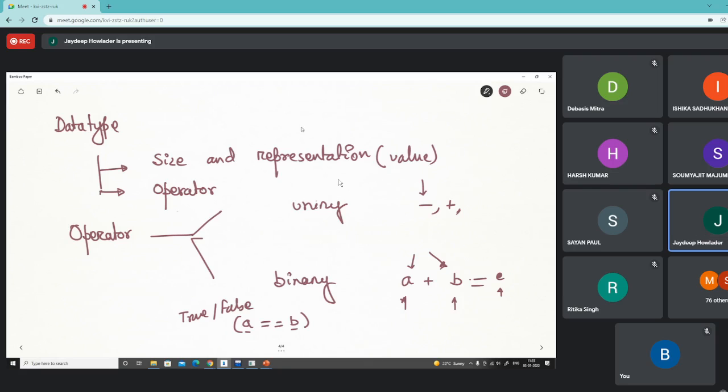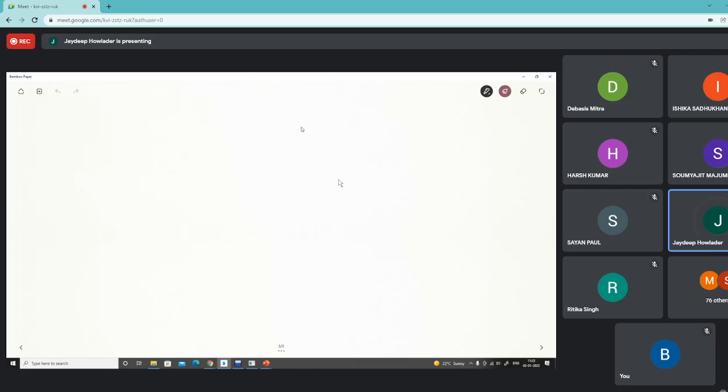So in this way, if we try to understand the C operations, then C operations are classified into three or four categories. The first are the arithmetic operations.